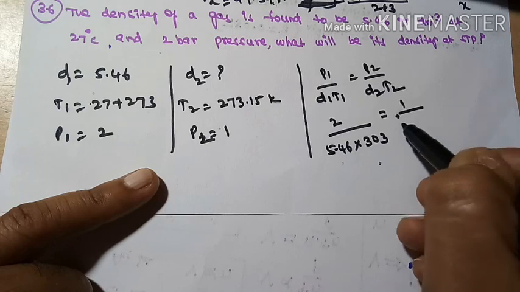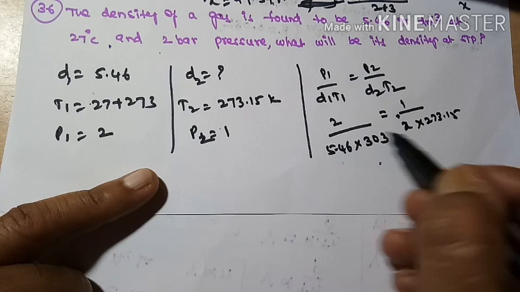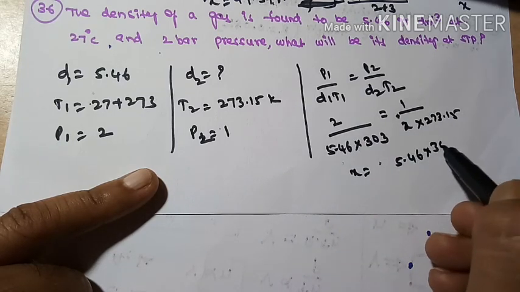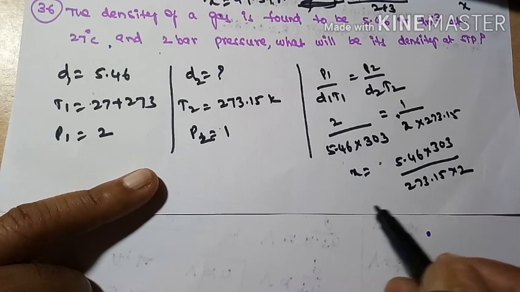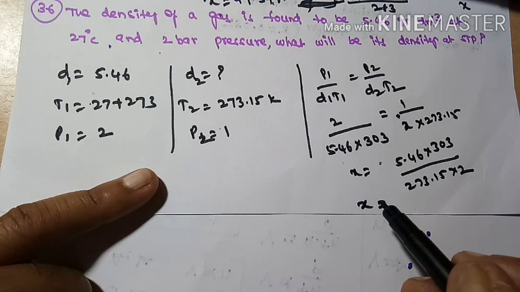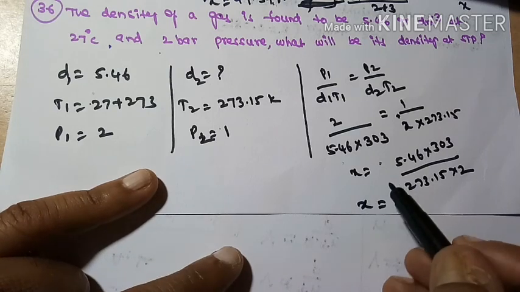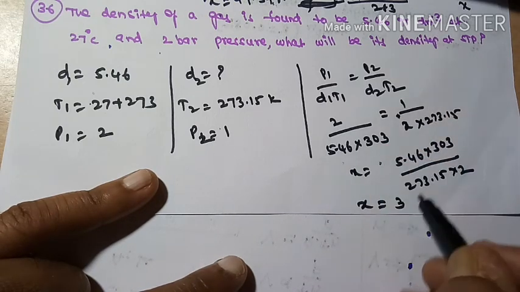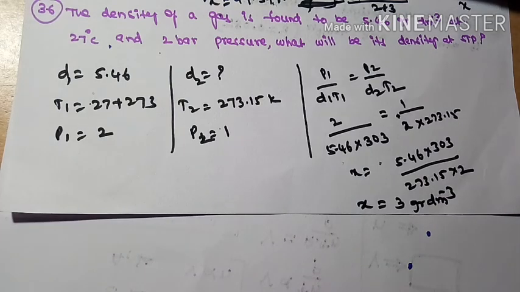This is equal to P2, 1, divided by D2, X, into T2, 273.15. Now X comes here: 5.46 into 303 divided by 273.15 into 2. So the density of the gas you will get as 3, and the units are grams per decimeter cube. So this is the answer for this question.